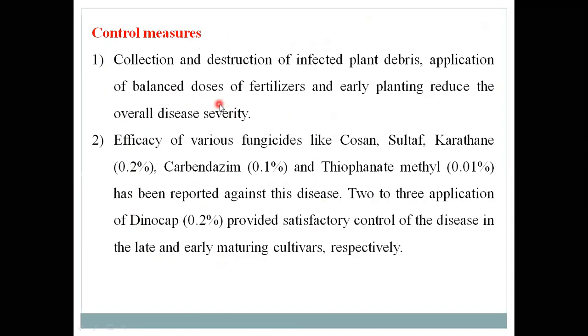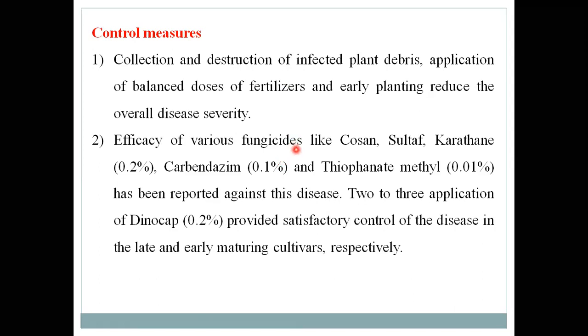Use a balanced dose of fertilizers, then early planting, then collection and destruction of the infected plant debris. So these are the cultural management practices adopted in coriander crops, so you can control or eliminate the primary source of infection.